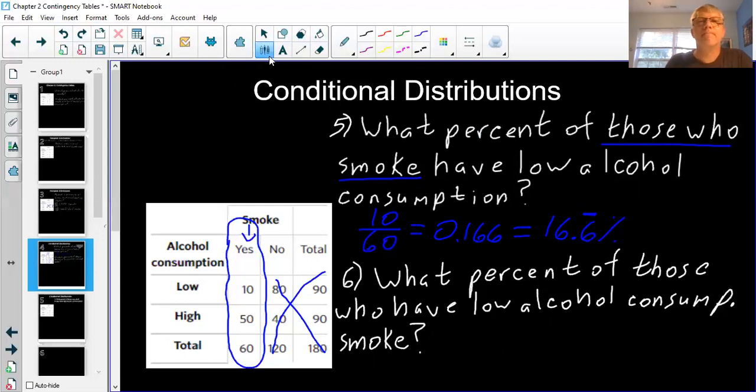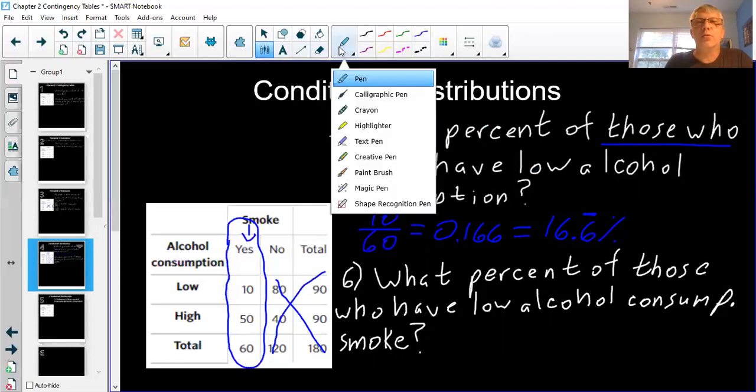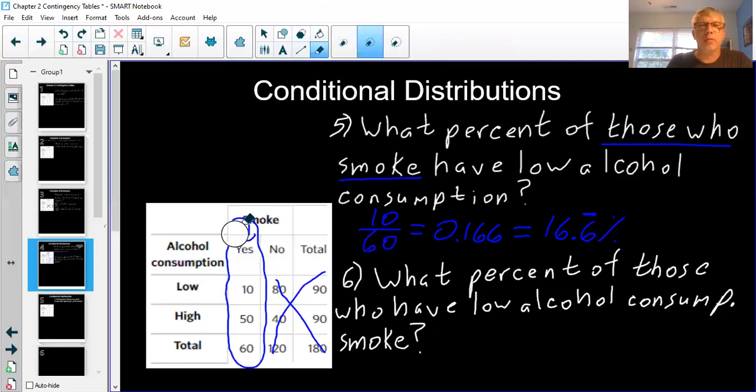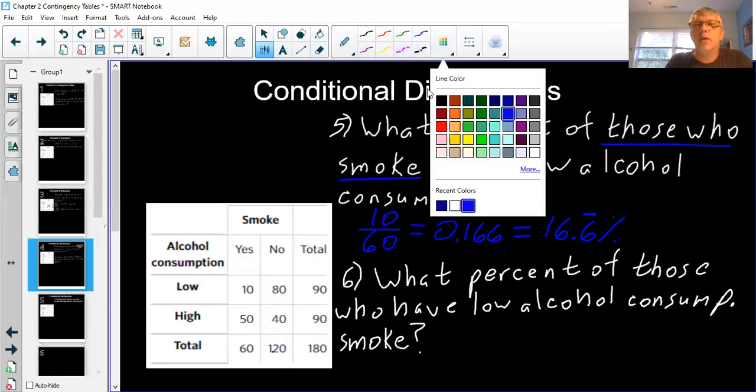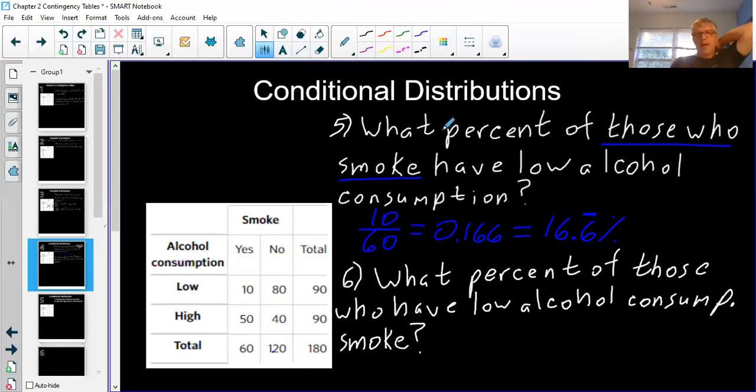All right. I am now going to use my eraser. I'm going to erase what we did over here, because now we're going to start a new one. Let's do that one, maybe in red. Okay, all right, so next one.